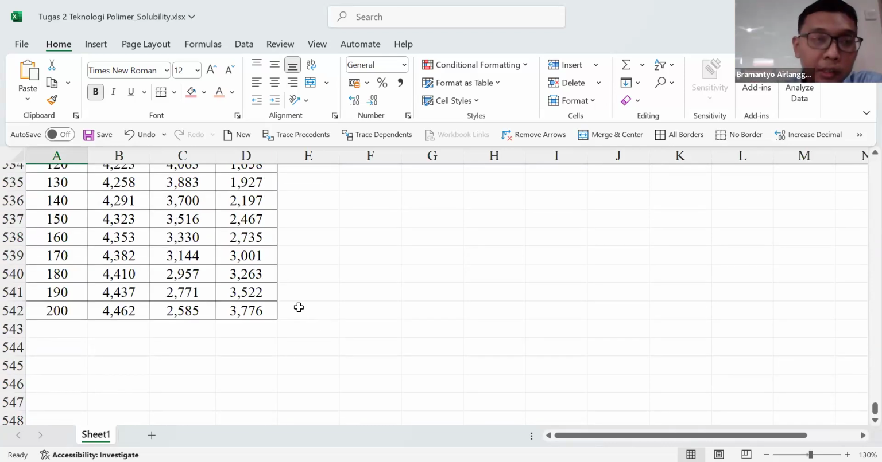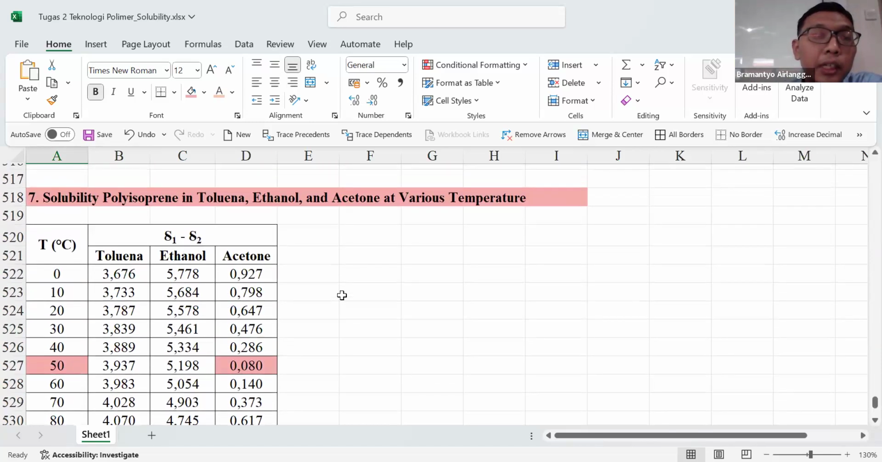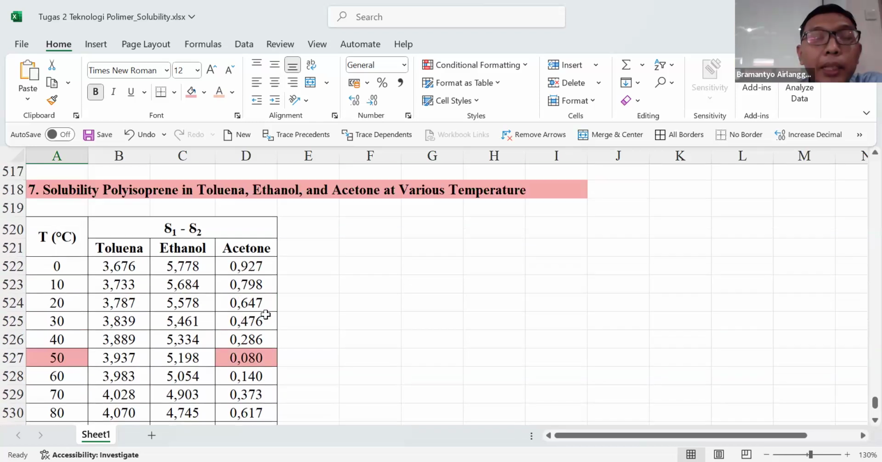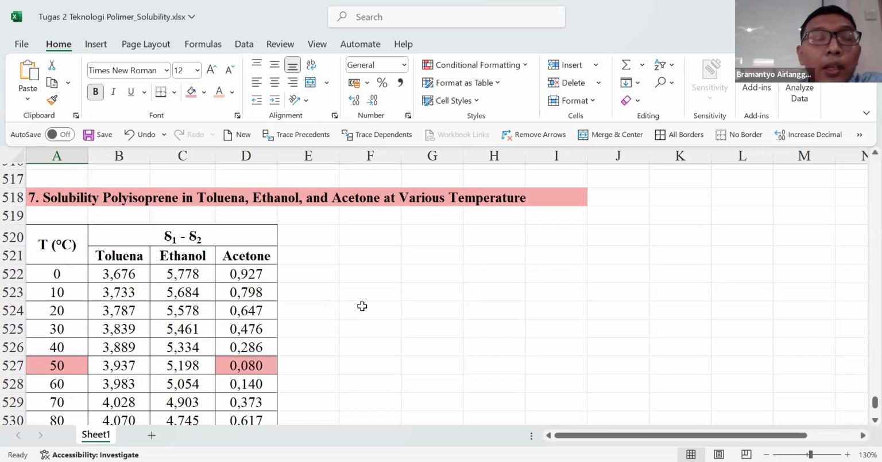Thank you. It's very good work that determines the best solvent, and you also do the solubility as a function of temperature. It's a plus value from me, and maybe the other students can also match up with this work.